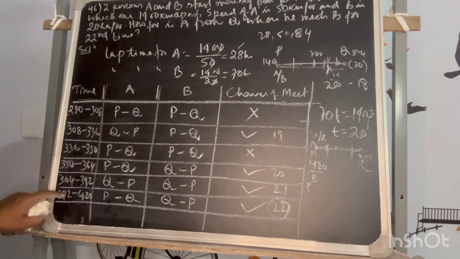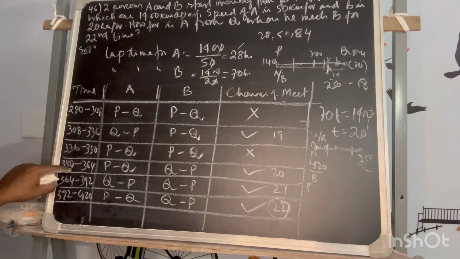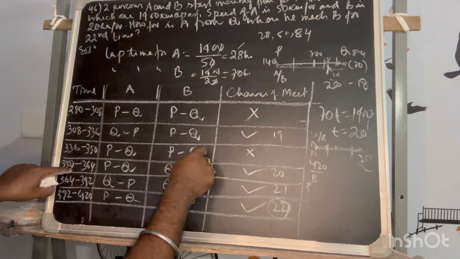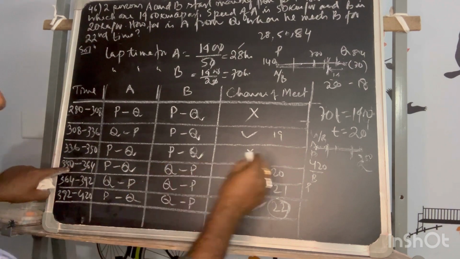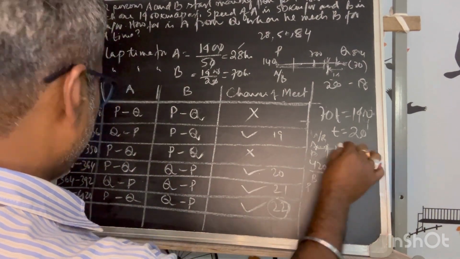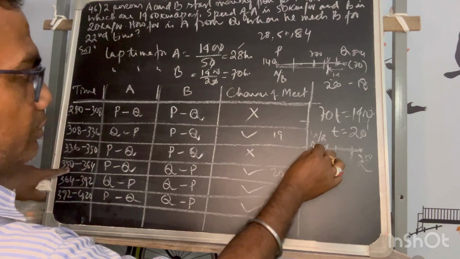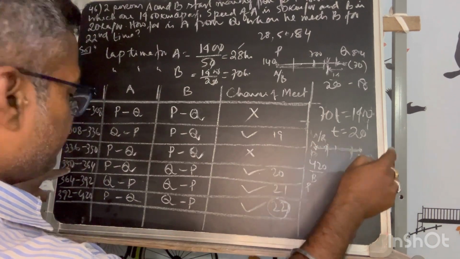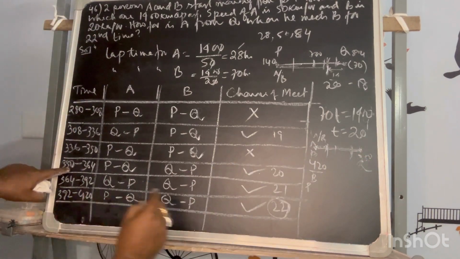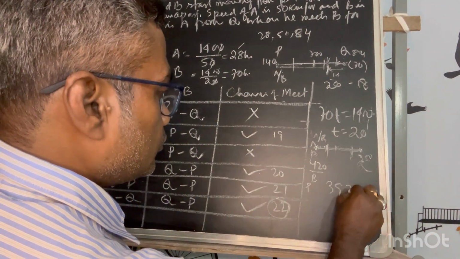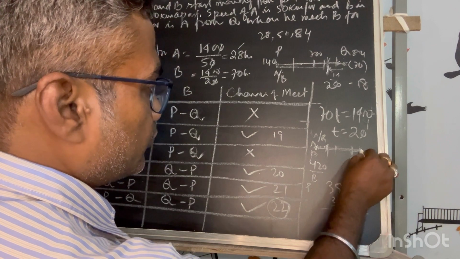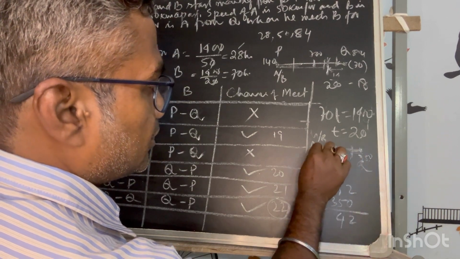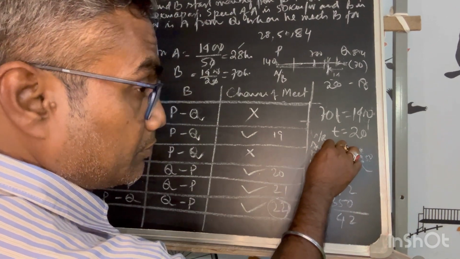Whatever time has moved, but because this is the turning point for B. He has turned at 350 hours to Q. So 350 to 392, where A will start for the 22nd meet. It will start at 392. So 392 minus 350. So this is the time he already moved this distance to meet the 22nd time with A.